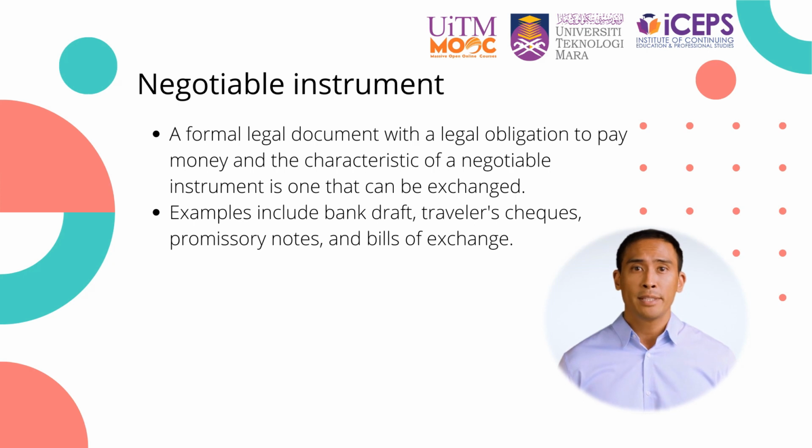On the other hand, promissory note is an unconditional promise in writing made by one person to another, signed by the maker, engaging to pay on demand or at a fixed or determinable future time, a sum certain in money to or to the order of a specified person or bearer. Moreover, a check is an unconditional order in writing addressed by one person to another who must be a banker, signed by the person, drawer, giving it, requiring the banker to pay on demand, a sum certain in money, to the order of a specified person, payee, or to bearer.